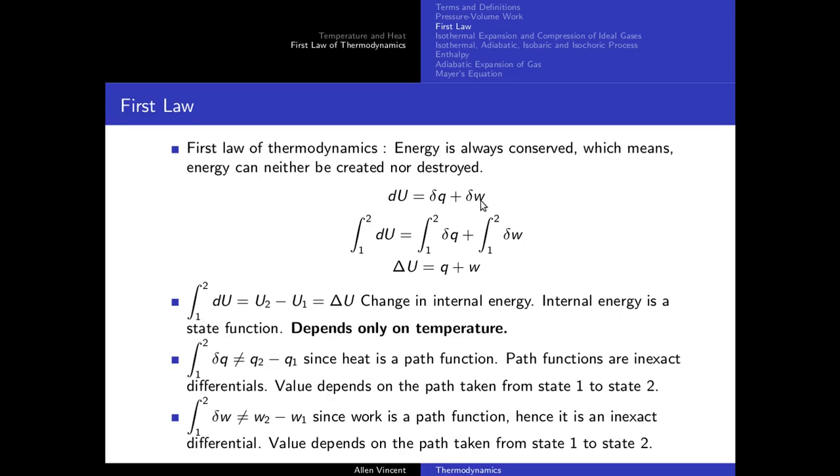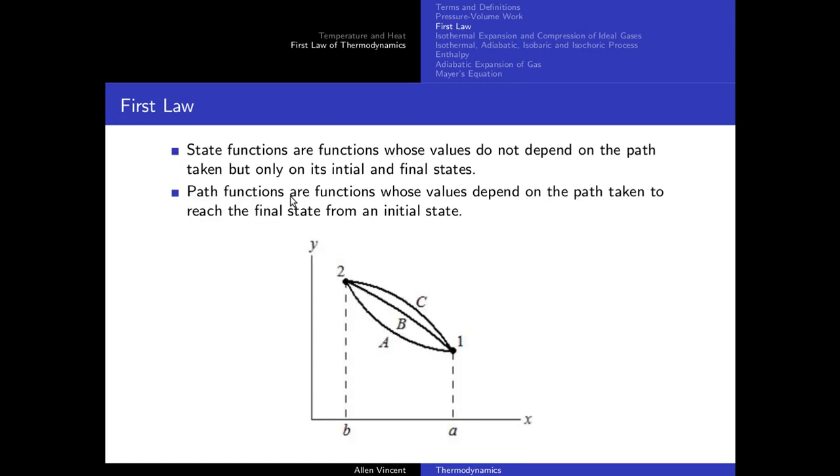Even heat has a pretty similar explanation, and that is why you have inexact differentials for it. I'm not going to discuss the math of it as of now, because we are worried about the science of it. If I discuss the math, this video will go on for a longer time. But I hope you understood why these deltas are put up, why path functions have inexact differentials, and what path functions are. Path functions are functions which depend upon the path by which the system moves from state A to state B.